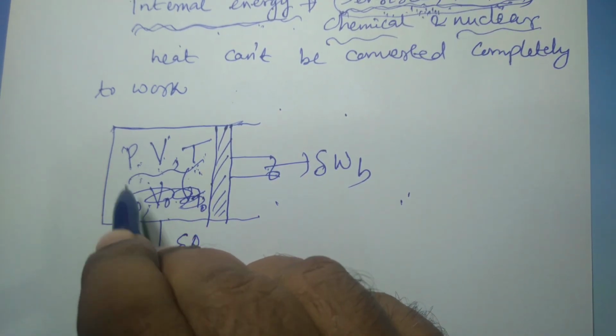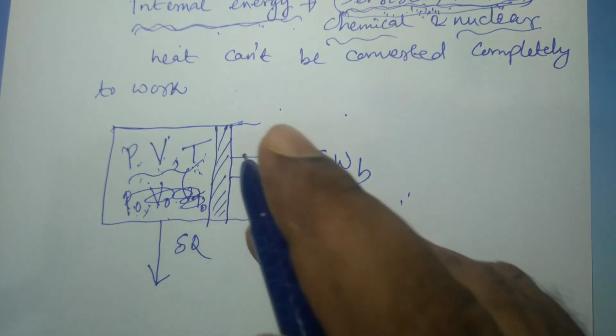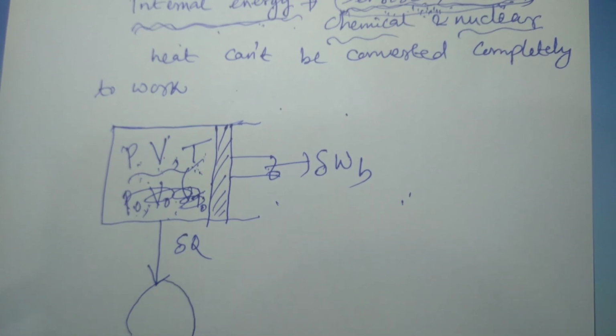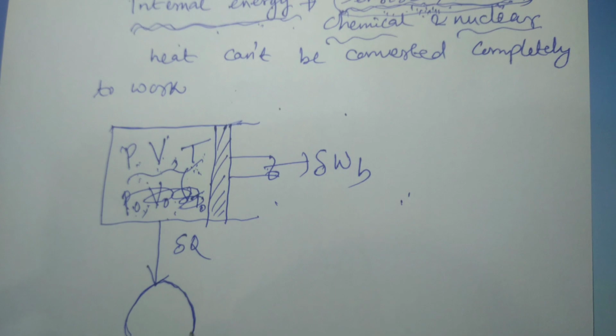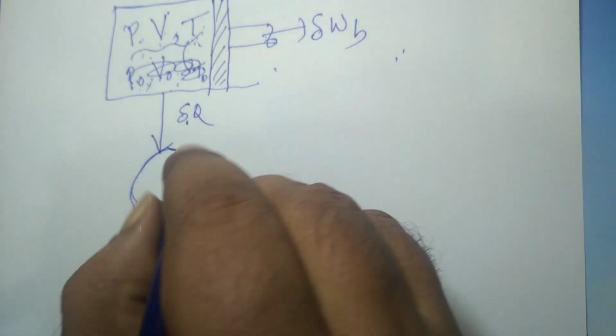Initial volume will be V and the final volume will be V0. Initial pressure is P and final pressure will be P0, if we want to find exergy. So suppose del Q is given to a heat engine. So how can this heat be transferred through an infinitesimal temperature difference? Only through a reversible heat engine. If we operate a reversible heat engine which will extract, suppose, del Q amount of heat from this system, and